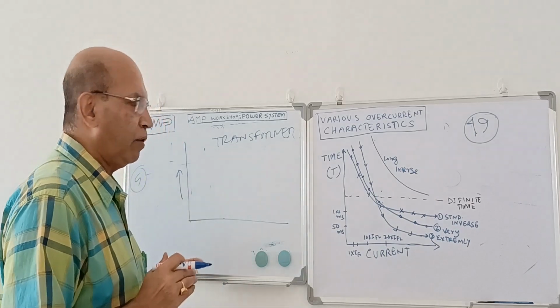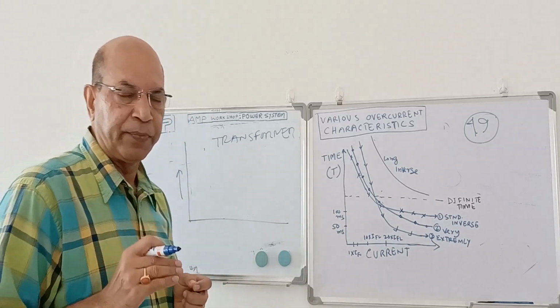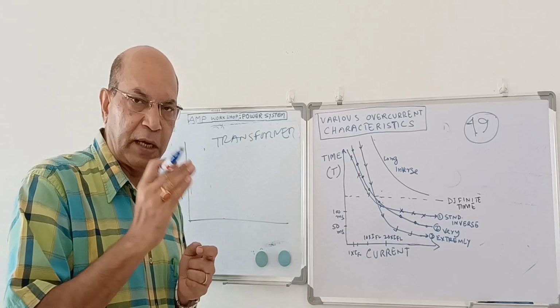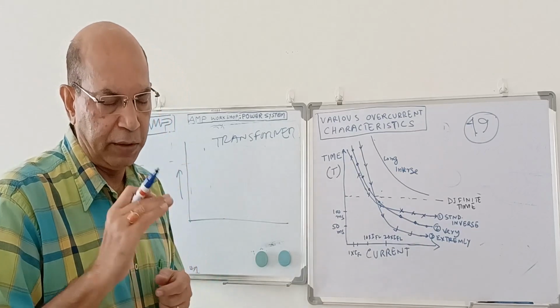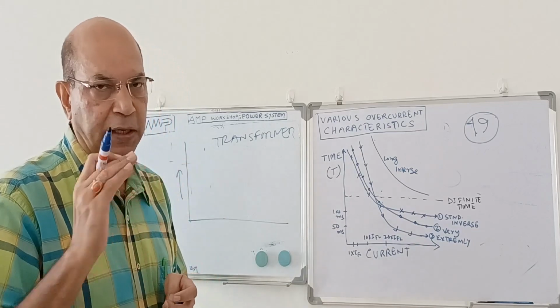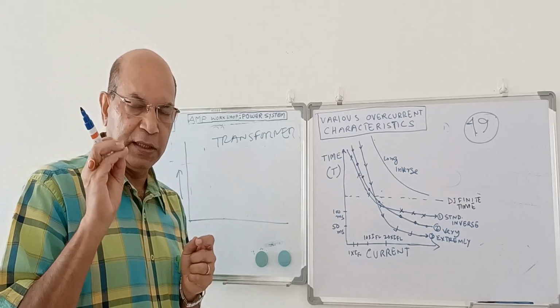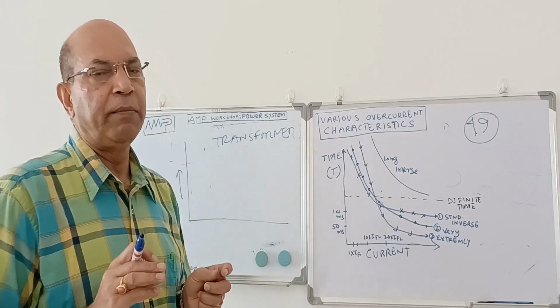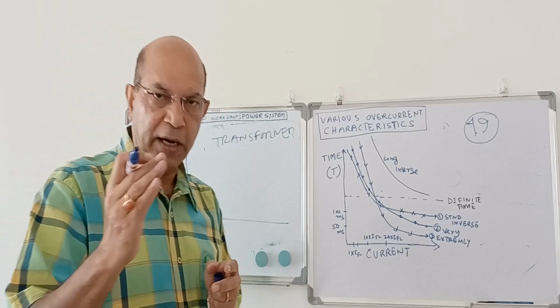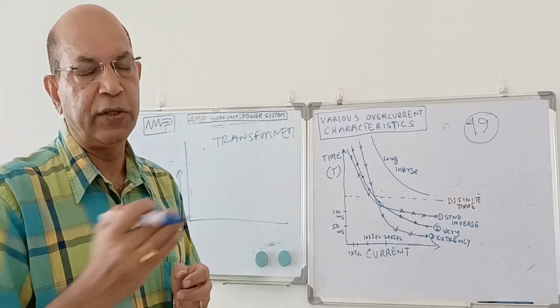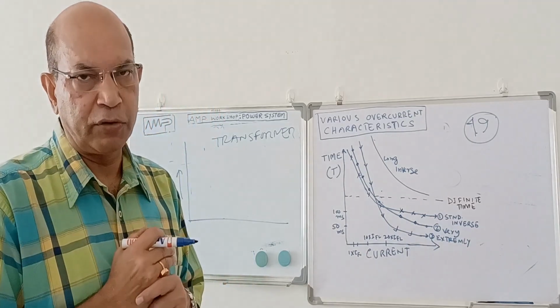So during overload condition, what will happen? It will not trip immediately. The motor will be isolated after some time, or the equipment will be removed from the circuit. The overload device which is sensing the current condition will sense the current, but it will not trip immediately. It will give some time to avoid this abnormal condition. Maybe it is temporary, some overload is coming.